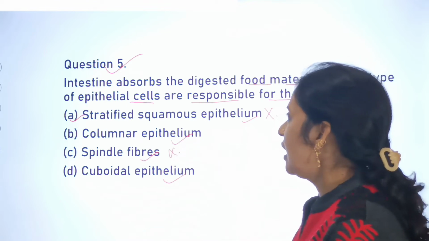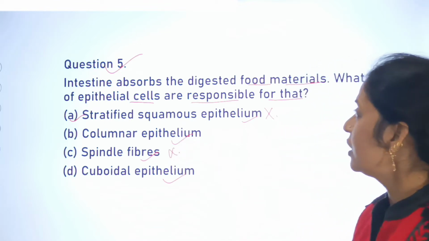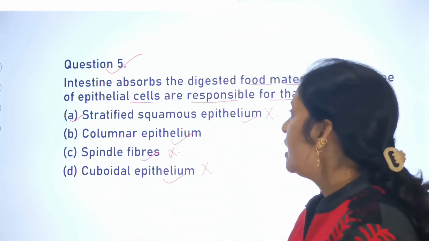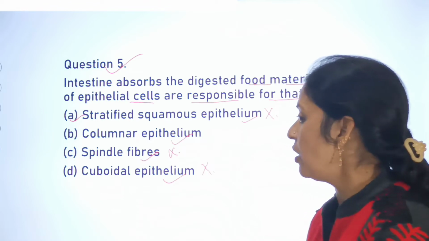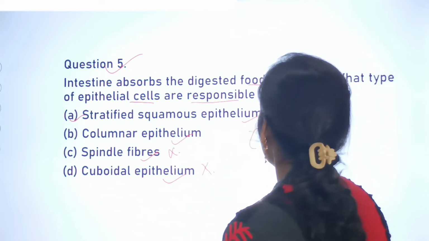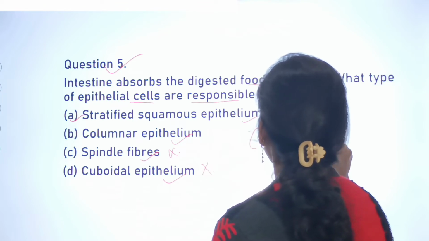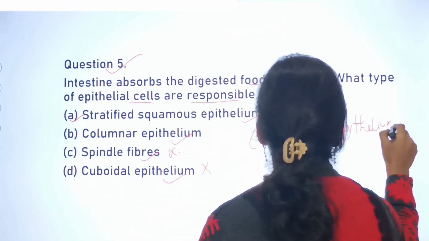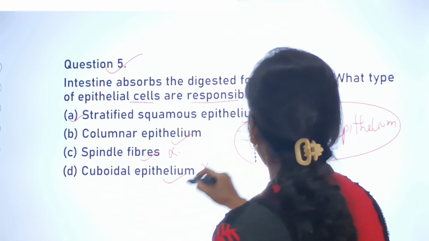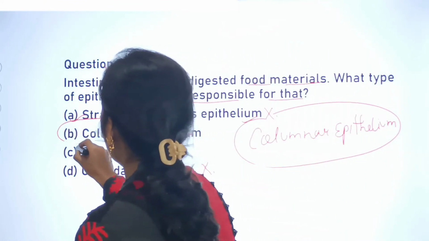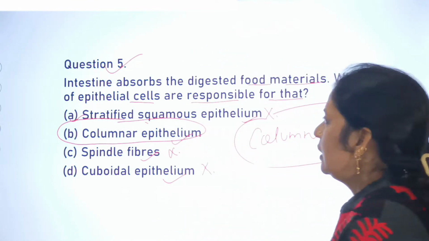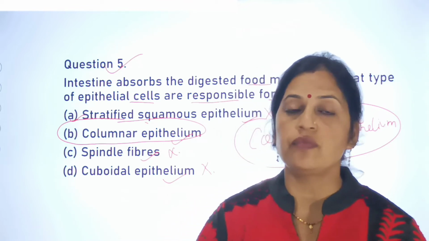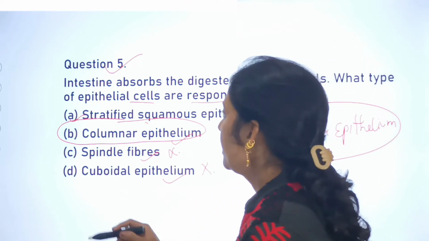Spindle fiber जो है they are again not responsible, and even the cuboidal epithelium is not responsible, but only columnar epithelium. These are the epithelial cells that are responsible for the absorption of the digested food material in the intestine.